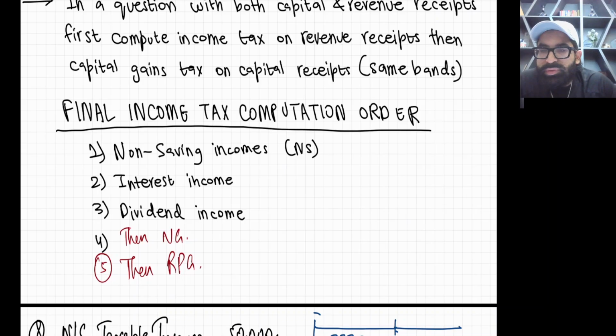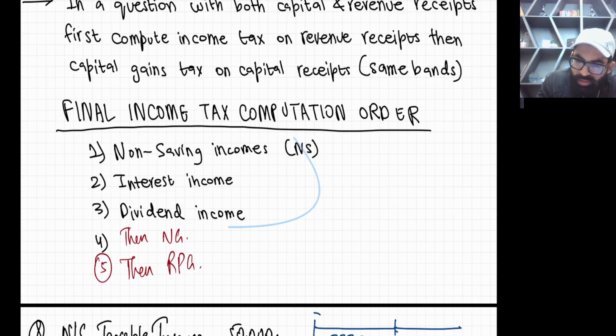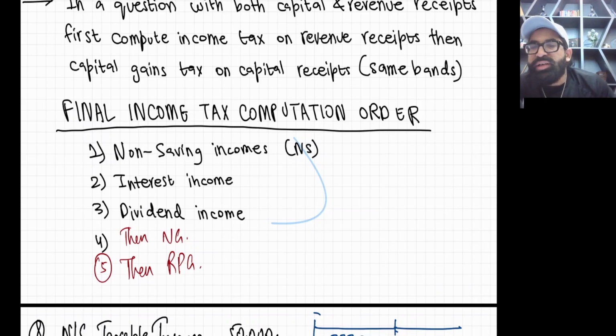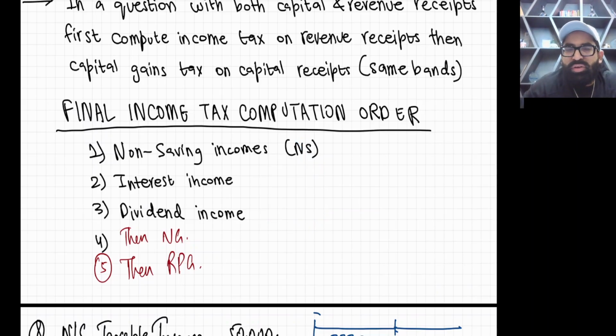So I would request, you will see this, that a lot of times these three incomes will utilize your first band 37,700. These three incomes normally utilize your first band. So when you reach gains, normally your first band is already exhausted.